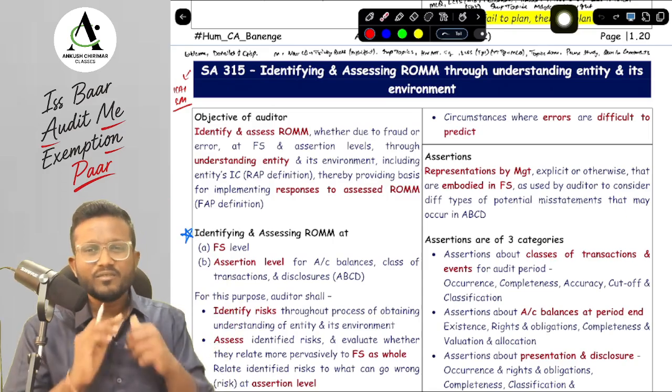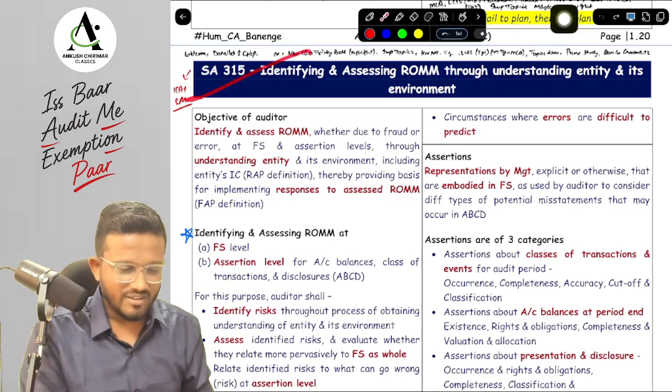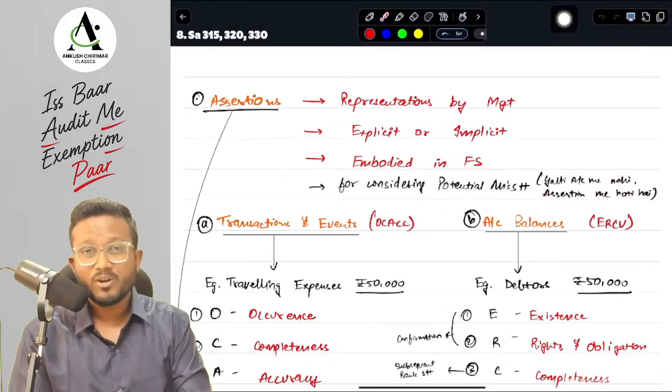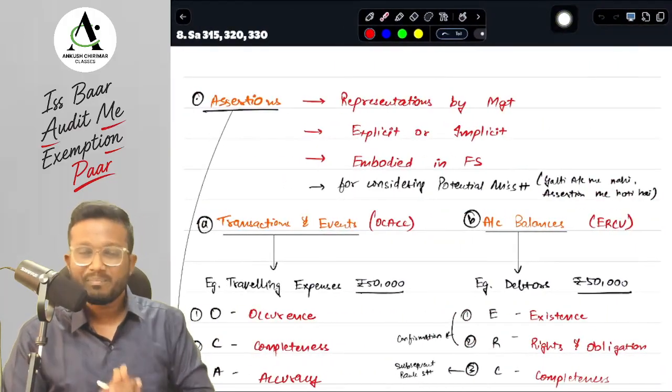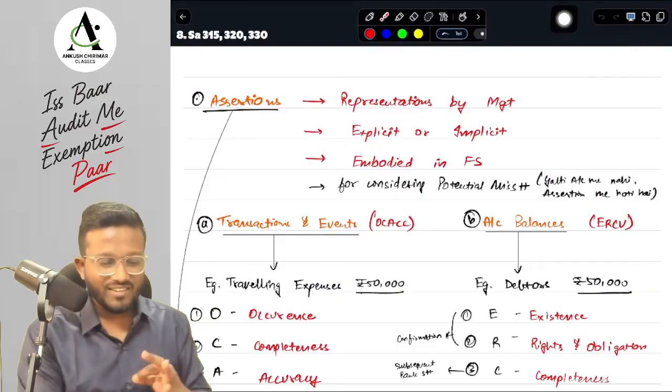Okay, yes sir. So without much ado, let's begin with our SA 315. What does SA 315 say, sir? Before beginning with SA 315, let's start with our assertions.